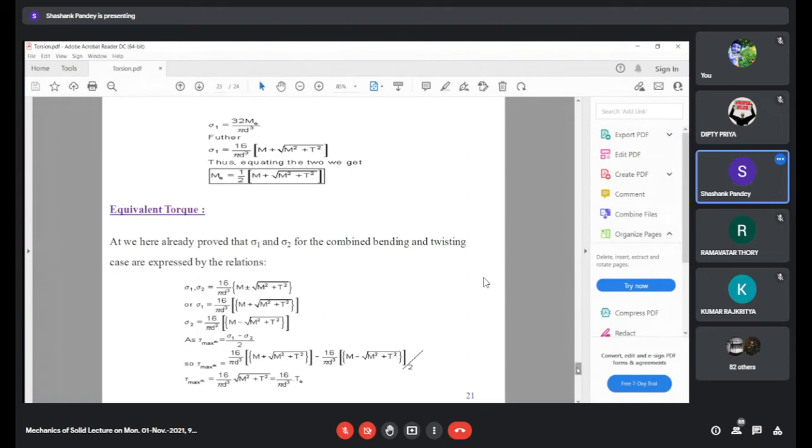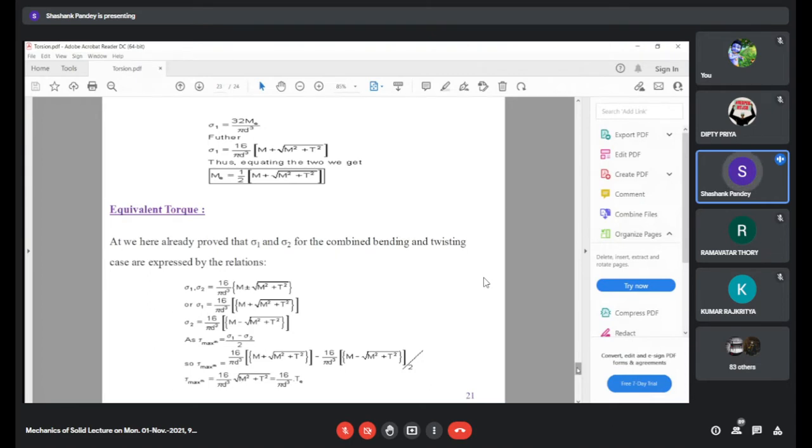This torque, since it is a torque, shear stress will come into picture. So we can determine the maximum shear stress by sigma 1 minus sigma 2, that is the two principal stresses, upon 2. If we substitute these values, we will get one equivalent torque: tau max is equal to 16 by pi d cube under root M square plus T square, and this root term we assume to be an equivalent torque.